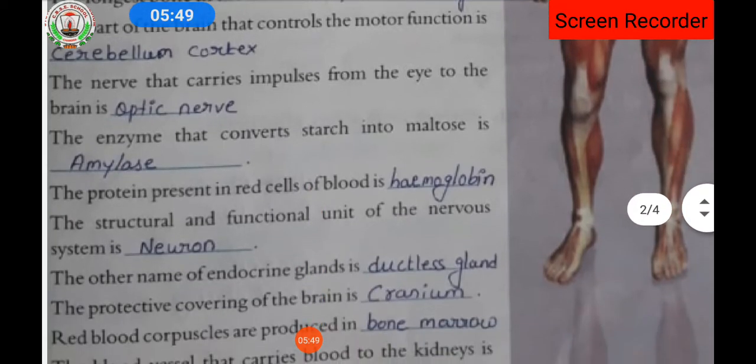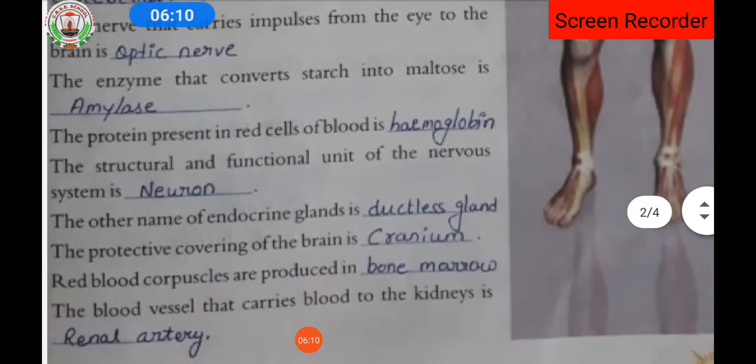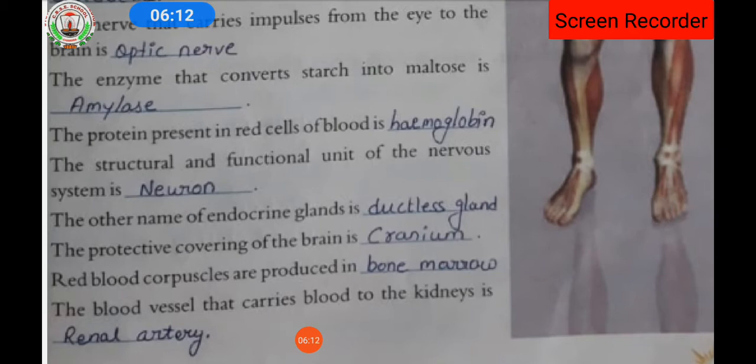The enzyme that converts starch into maltose is amylase. The protein present in red blood cells is hemoglobin. The structural and functional unit of the nervous system is the neuron. The other name of endocrine gland is ductless gland.